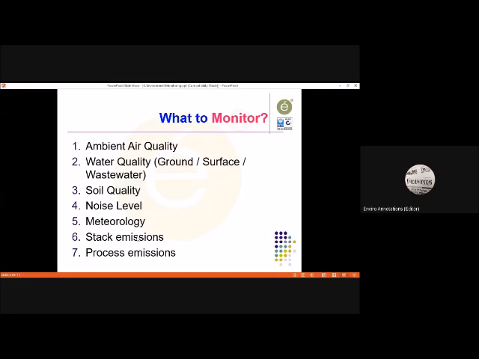Similarly, they consider groundwater also and soil also. Then there is noise level monitoring. Noise level monitoring we carry out in three areas primarily. One, we have ambient noise level. Two, we have work zone noise level. Three, we have DG set noise level, generator set noise level, or source noise level. It is not only a DG set, it can be a GG set also. It can be any machine also.